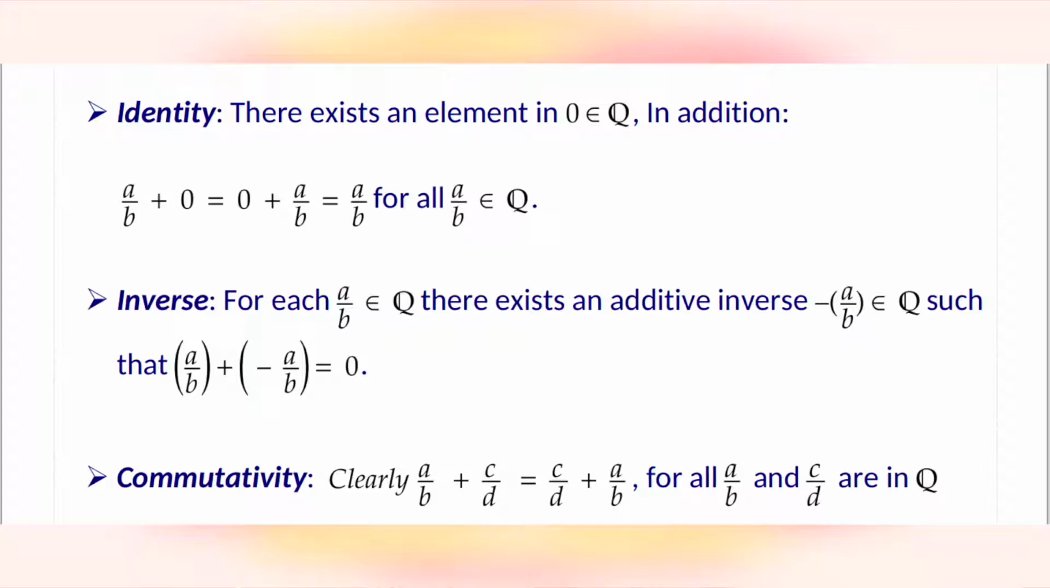Next one we can see about inverse. For each a/b in Q, there exists an additive inverse minus a/b in Q such that a/b plus minus a/b is equal to 0. Next, we see the commutativity. Clearly, a/b plus c/d is equal to c/d plus a/b for all a/b and c/d in Q.